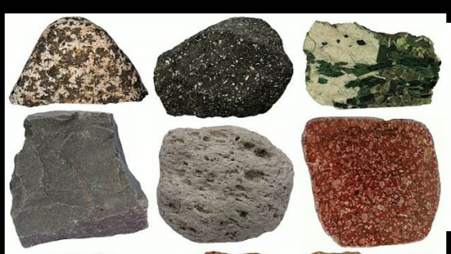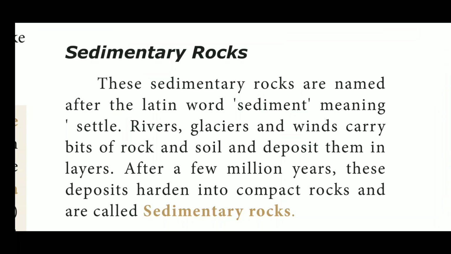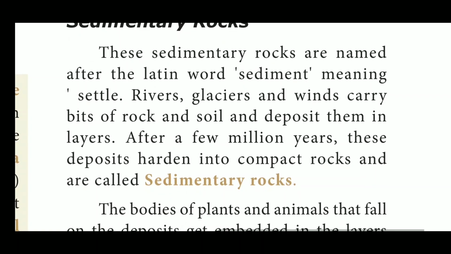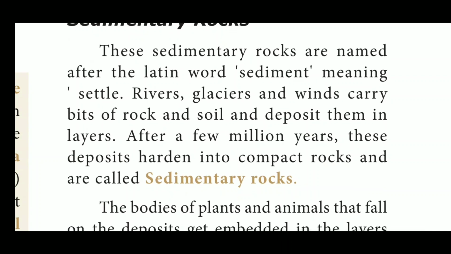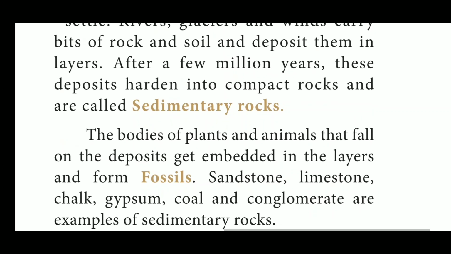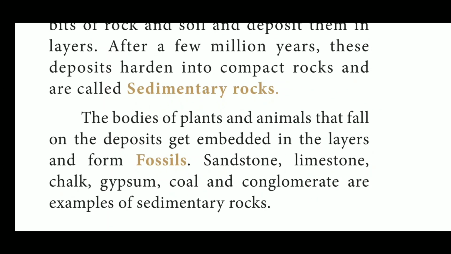The bodies of plants and animals that fall on the deposits get embedded in the layers and form fossils. We know about fossils; we already discussed them in our previous classes. Sandstone, limestone, chalk, gypsum, coal and conglomerate are examples of sedimentary rocks.